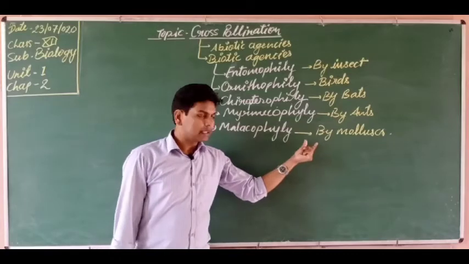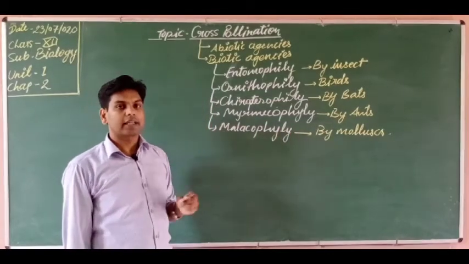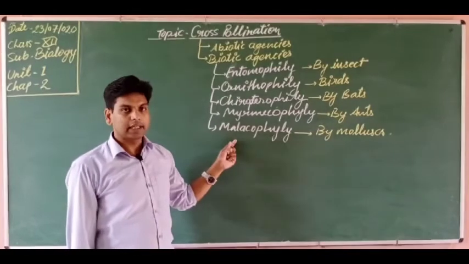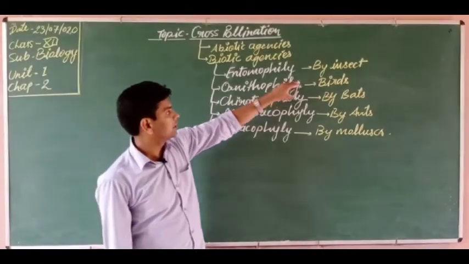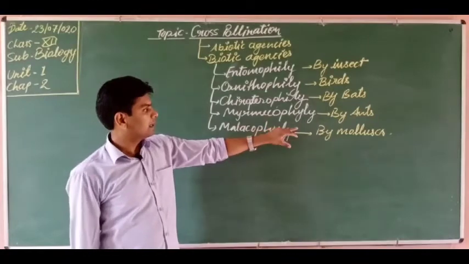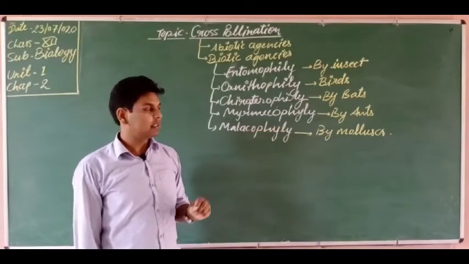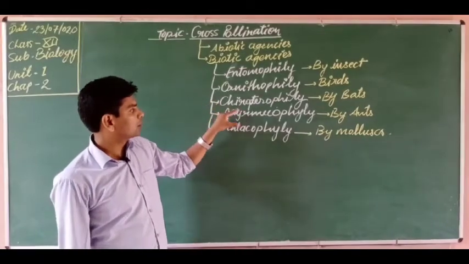So when any animal belongs to the phylum Mollusca and helps in this process, this process is known as malacophily. Got it? But in our syllabus, these two are given, by insects and by birds. By bats, by ants, by mollusks, it is not given, but for your knowledge, it is better you remember these words and terminologies. Got it?